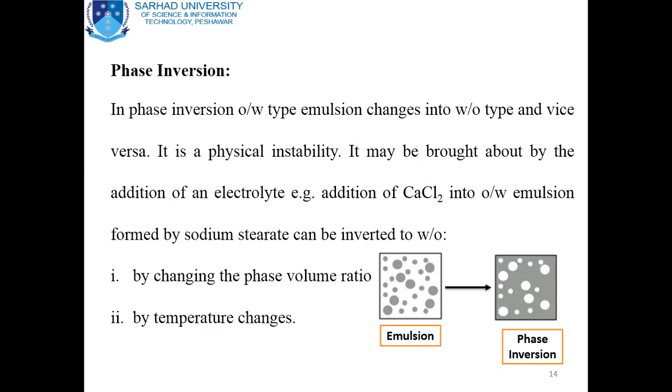It is a physical instability. It may be brought about by the addition of an electrolyte, for example addition of calcium chloride into an oil and water type of emulsion formed by sodium stearate. It can be inverted to water and oil.